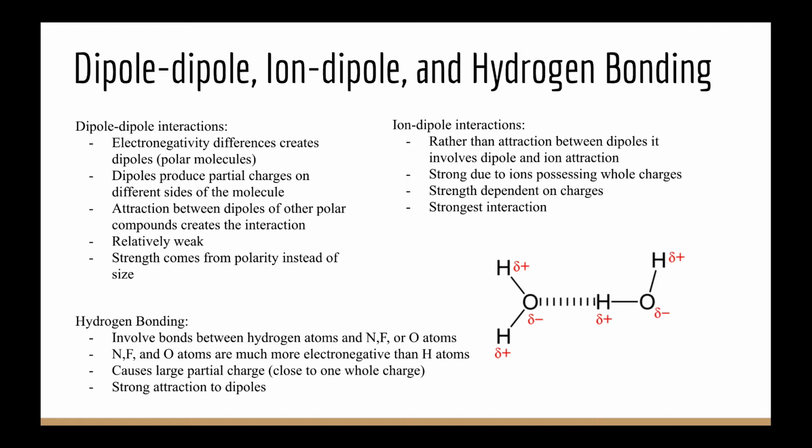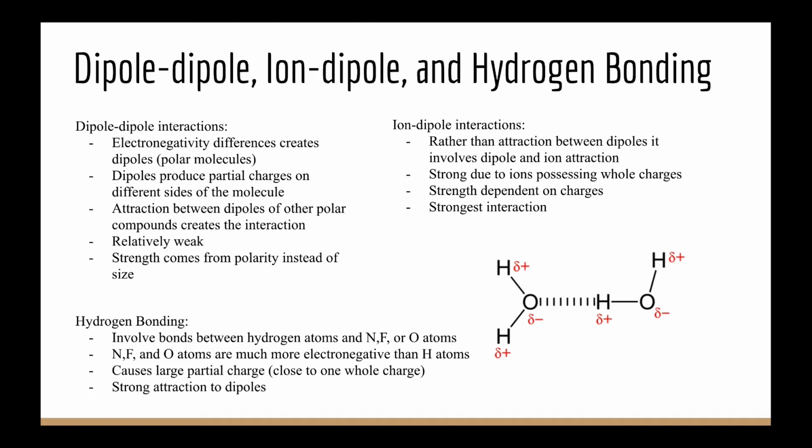So as we already know, polar molecules consist of atoms with different electronegativity values that cause one atom to pull on the electrons of the other to a higher degree. This creates a partial charge on both sides of the molecule, with one having a partial negative and the other having a partial positive, with the side that has a more electronegative atom being the side with the more negative charge. Although it's not a whole charge, it's just a partial charge.